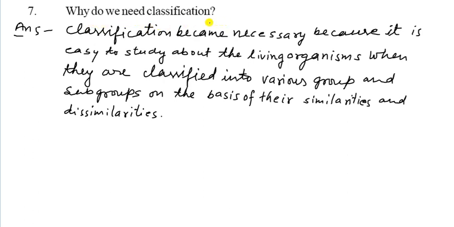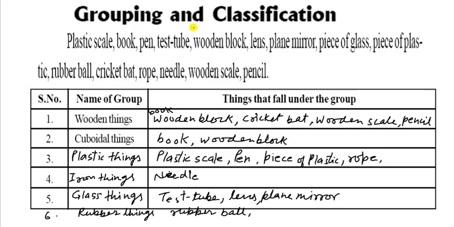हमारे लिए क्लासिफिकेशन जरूरी क्यों है, इसको भी समझना जरूरी है. Why classification becomes necessary? Because it is easy to study about the living organisms when they are classified into various groups and subgroups on the basis of their similarities and dissimilarities. So it is necessary for our life to classify all the things. Now let us see here grouping and classification, why it is necessary.